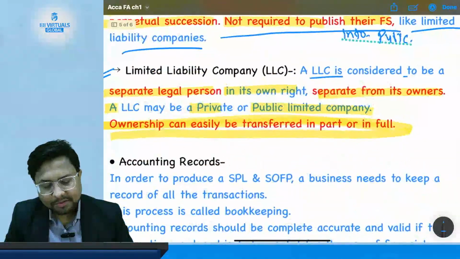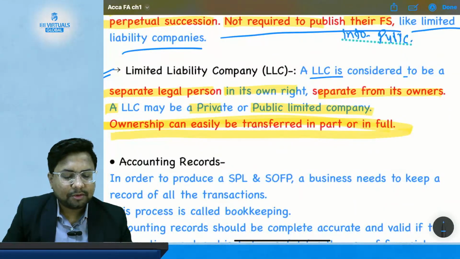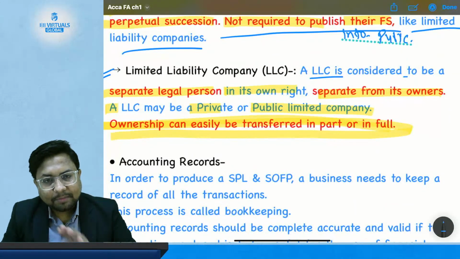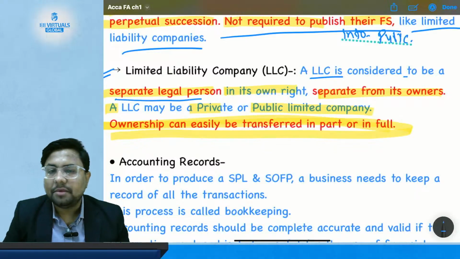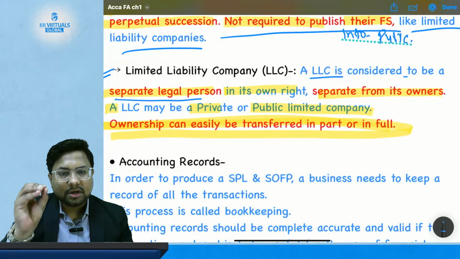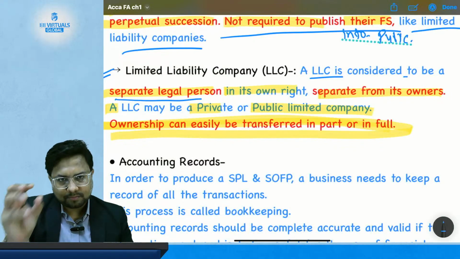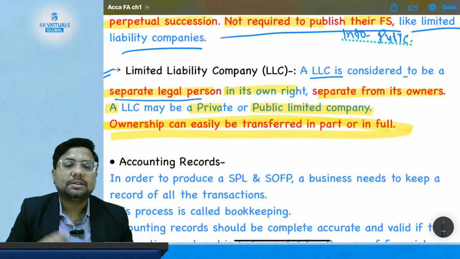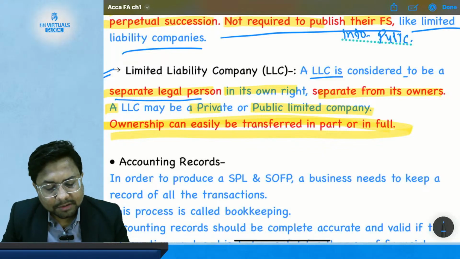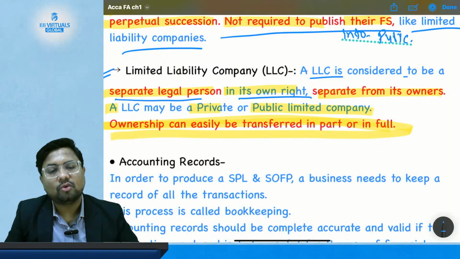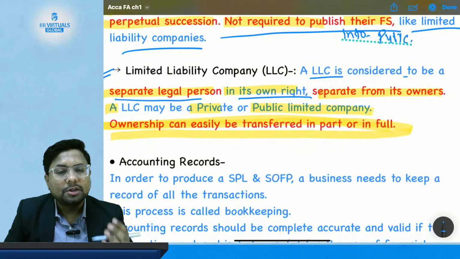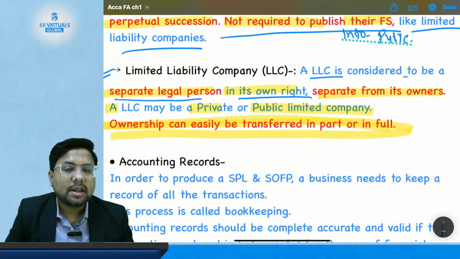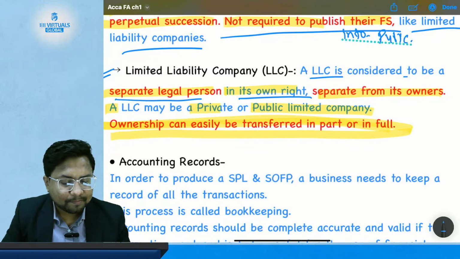Last, we have studied what a limited liability company is. A limited liability company is a separate legal entity. So Reliance is a separate person in the eye of law, and Mukesh Ambani is a separate person in the eye of law. This is a separate legal person with his own rights. Reliance has its own rights, Mukesh Ambani has his own rights. So Reliance is a separate person as compared to Mukesh Ambani.